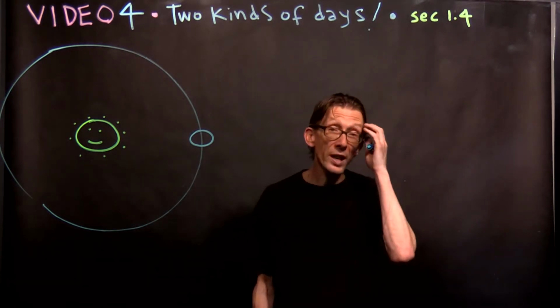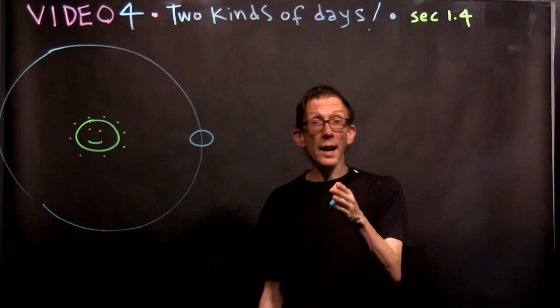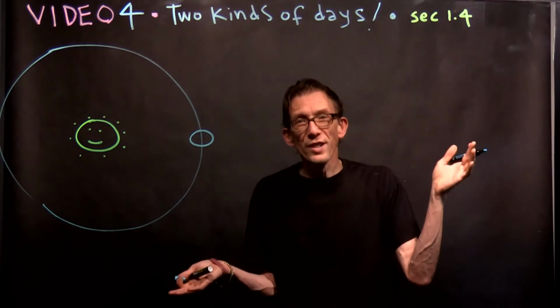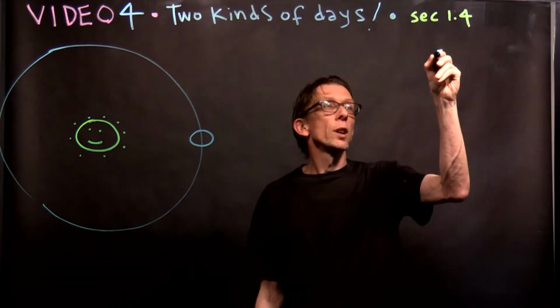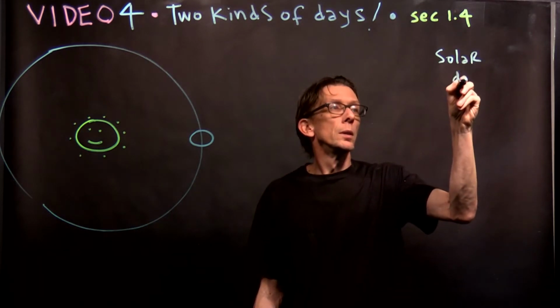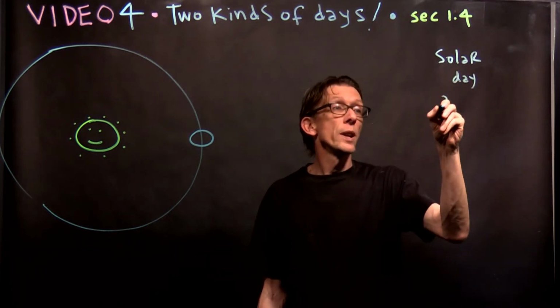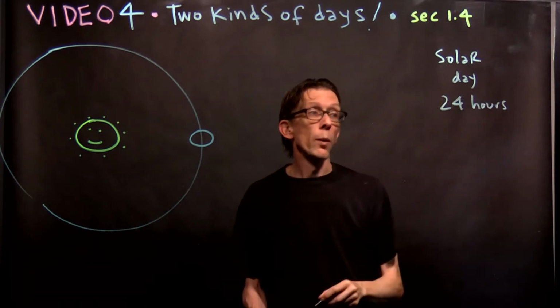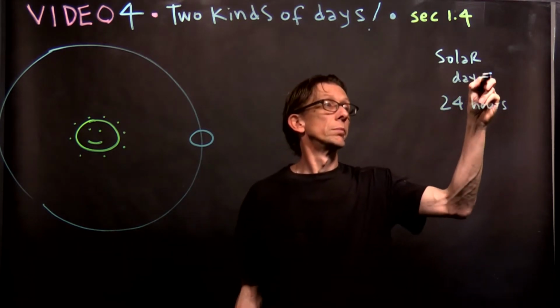And in order to distinguish between them, the day we normally mean is known as a solar day. That is 24 hours, right?